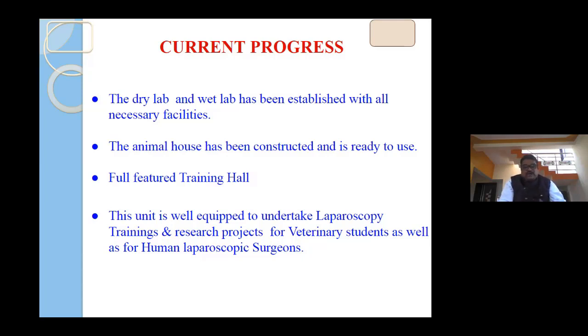Basically, the porcine and canine facilities are approved by CPSCA, and constructed as per the CPSCA norms, and we can keep 20 dogs and 10 pigs comfortably for research or experimental purposes. A fully furnished training hall is there. This unit is equipped to undertake laparoscopy training and research projects for veterinary students as well as human laparoscopic surgeons. And we have 10 working stations, particularly a wet lab of laparoscopy with all accessories.